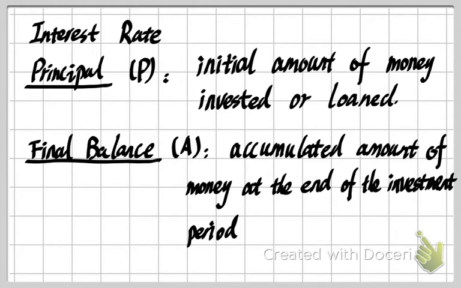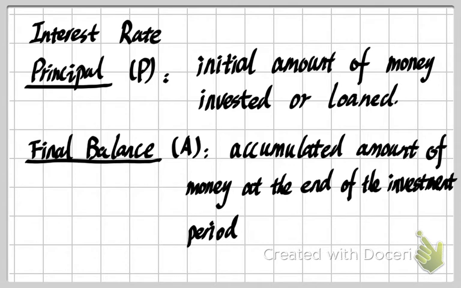If this is a deposit, that means the amount at the end of the deposit period, or if this is an investment, then at the end of the investment period. You can also call this the maturity time, which means the end of this period. So we have the initial amount of money, the principal, and the final balance, the accumulated amount of money at the end of the period.